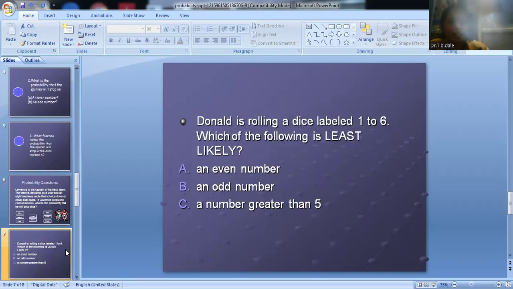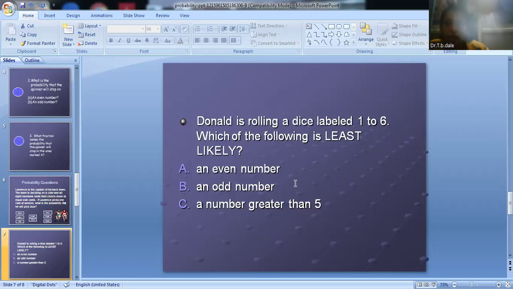And the last one, Donut is rolling the dice labeled 1 to 6. Which of the following is least likely? Here, 1 to 6, the number of S is 6. If the dice falls on one even number, the probability of A is equal to 1 by 6. If the dice is rolled 2 times, the probability is 2 by 6, equal to 1 by 3.